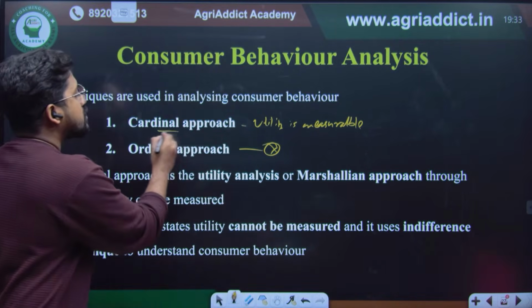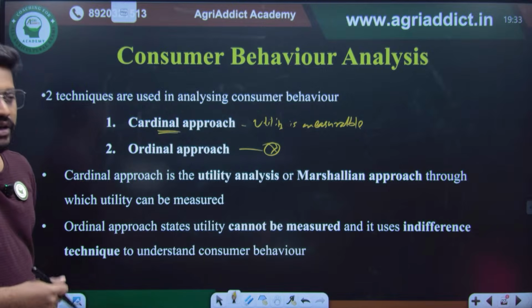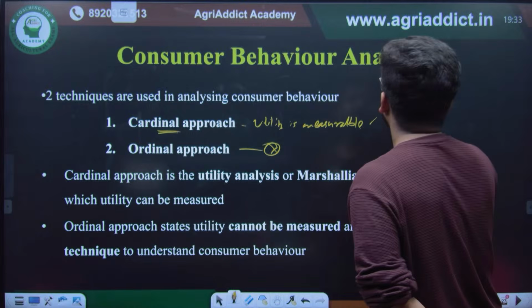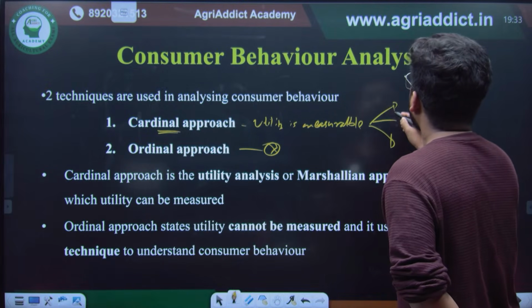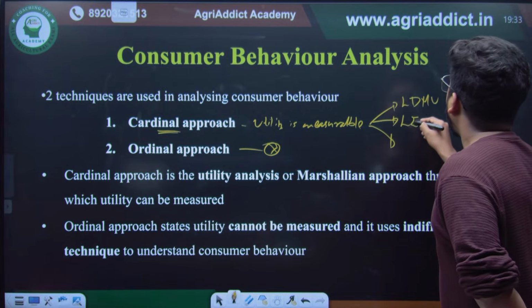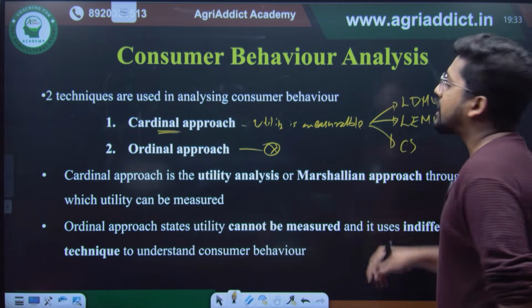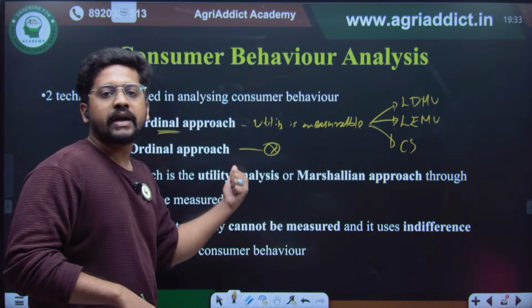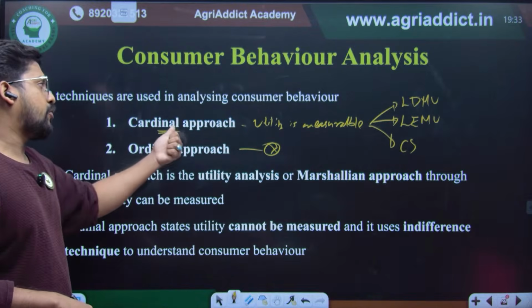And the cardinal approach was proposed by none other than Alfred Marshall. Under the cardinal approach, we will be studying three laws, such as the law of diminishing marginal utility, the law of equimarginal utility, and consumer surplus. All these three were proposed by Alfred Marshall, who is the proponent of the cardinal approach.